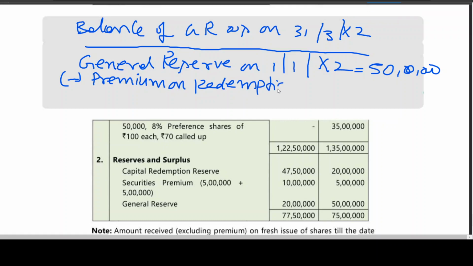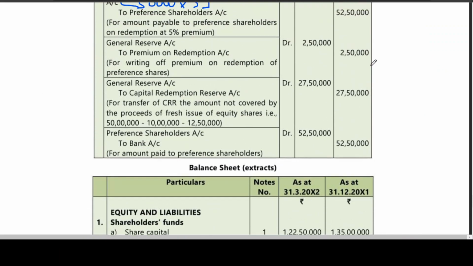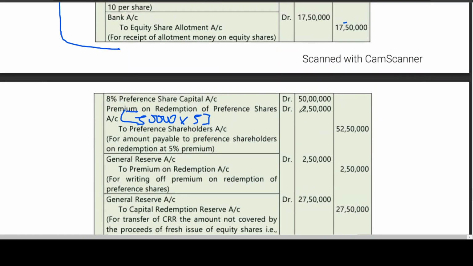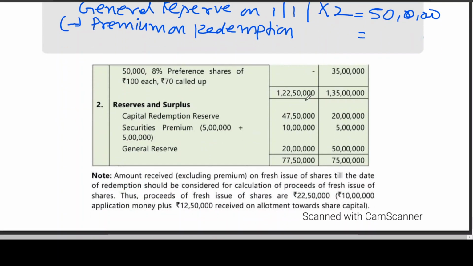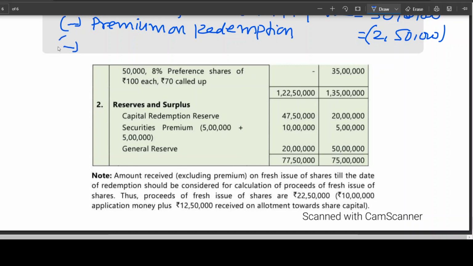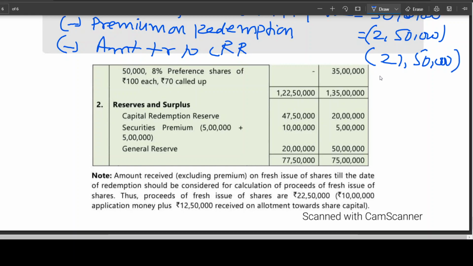Premium on redemption is 2,50,000. Then the amount transferred to CRR is 27 lakhs 50,000.